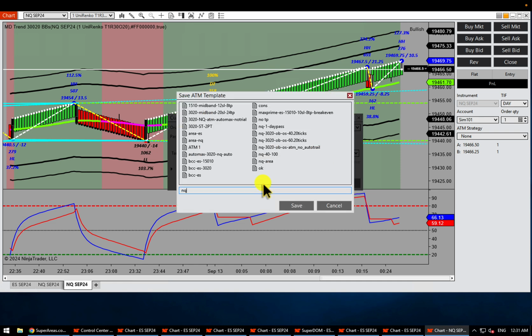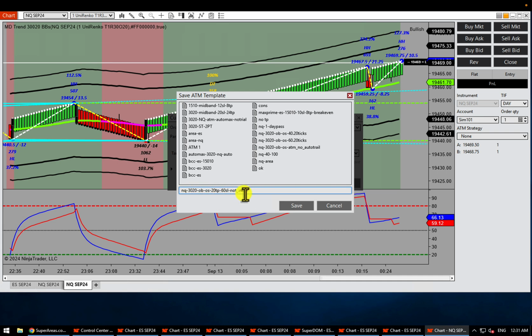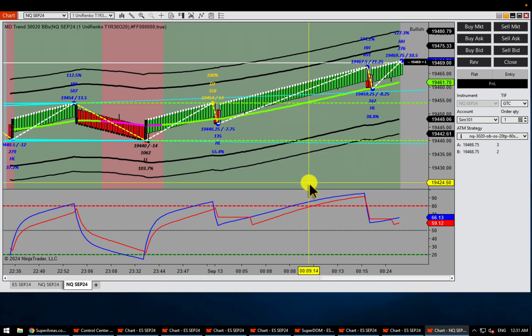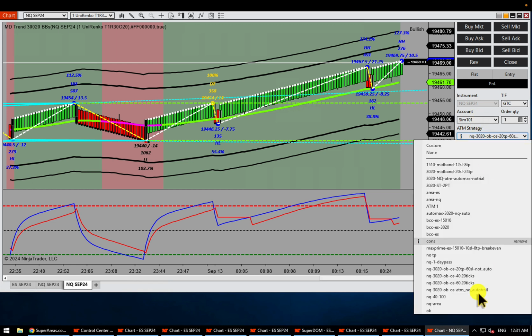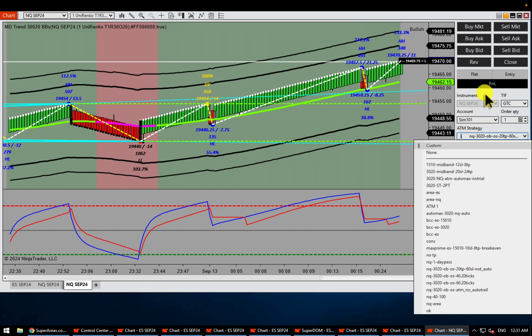Let's call it NQ-3020, overbought, oversold, 20 TP with 60 SL, and this one is not auto, so it's not going to auto trail my profits. Nasdaq 3020 overbought, oversold, and that's the ATM. So I saved it, and now it's sitting right here in the list of ATMs I have.